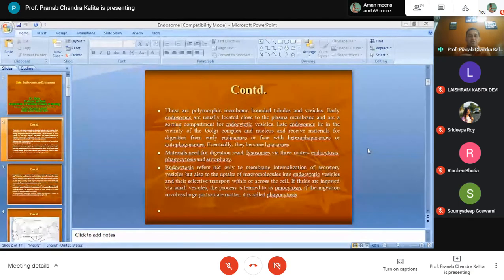If the ingestion is of particulate matter, that is called phagocytosis. That is, cell drinking is pinocytosis, and cell eating is phagocytosis. If liquid material is ingested, that is pinocytosis. If solid particles are ingested, that is phagocytosis.